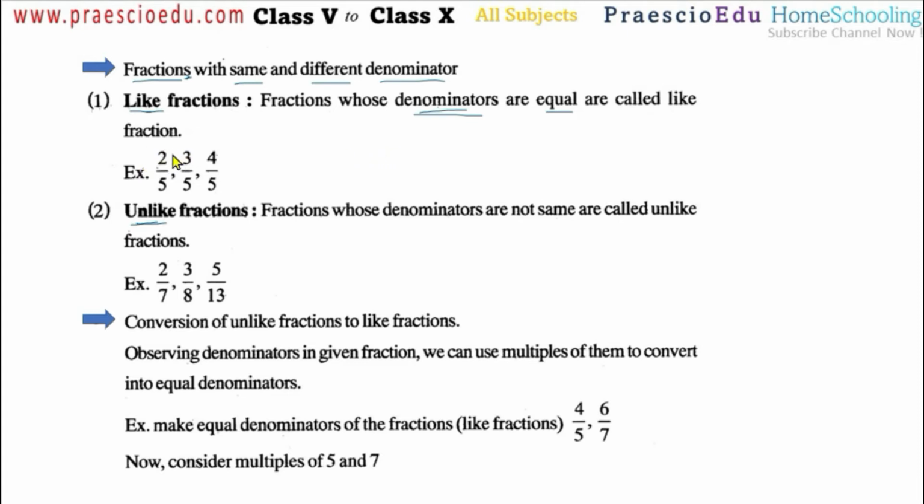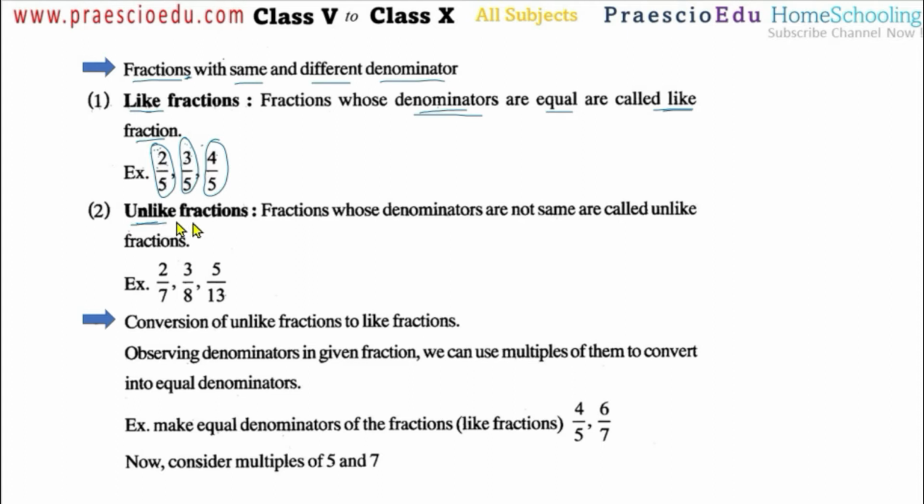Okay, so when we are comparing two fractions, this is one fraction and this is another fraction, so these are the three fractions. Suppose there are any two fractions, so these two parts are compared on a denominator basis. When their denominators are equal, that is called a like fraction. Okay, this fraction and this fraction are like fractions.